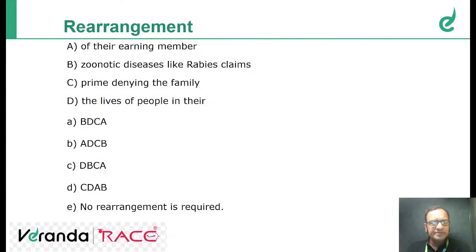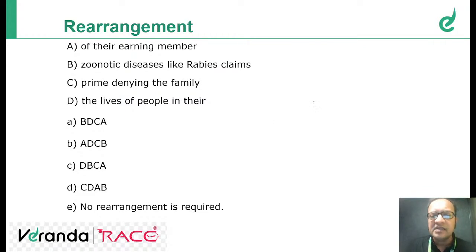Next is: dash of the earning members, zoonotic diseases like rabies claims, prime denying the family. Zoonotic diseases like rabies claims the lives of people.